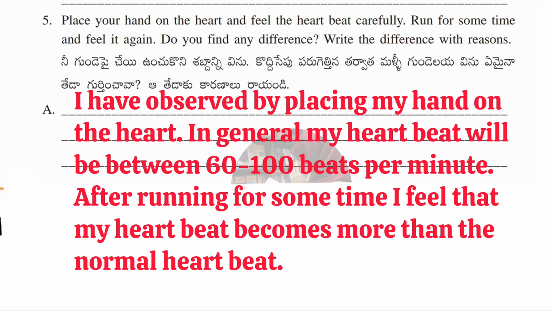After running for some time, I feel that my heartbeat becomes more than the normal heartbeat. Because when you run, your heartbeat rate increases. That is why you have observed a higher heartbeat rate.